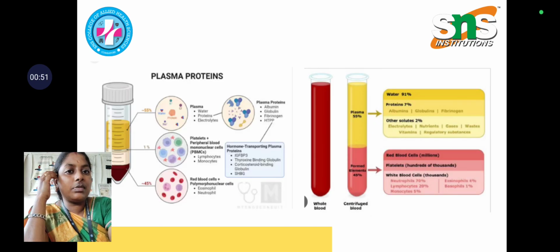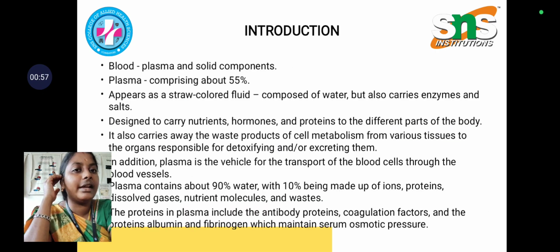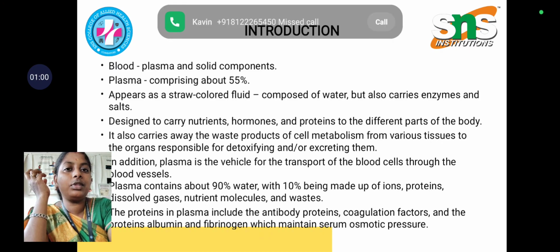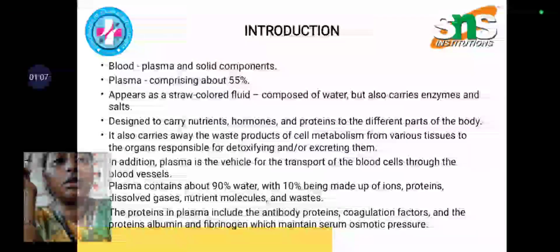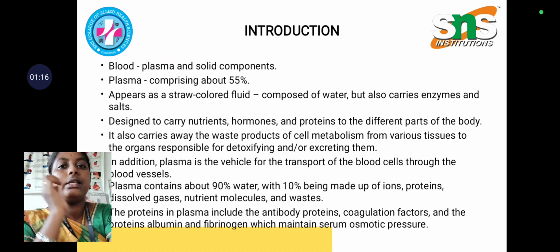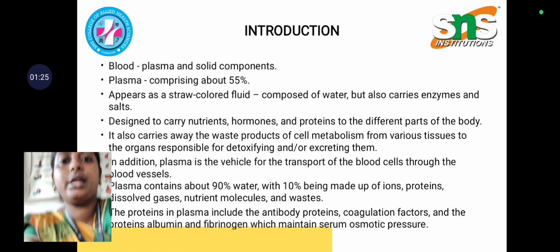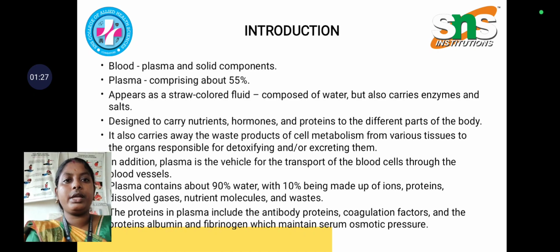And coming to the plasma proteins, this is the composition involved. Blood consists of plasma and some solid components. Plasma mainly comprises about 55%, and it appears as a straw colored fluid composed mainly of water, but it also carries enzymes and salts. It is designed mainly to carry the nutrients, hormones, and proteins to different parts of the body.